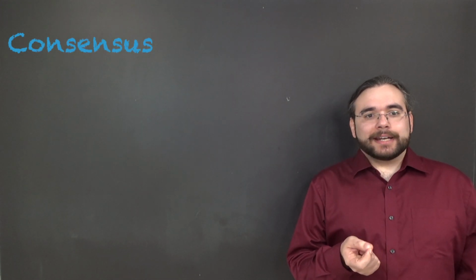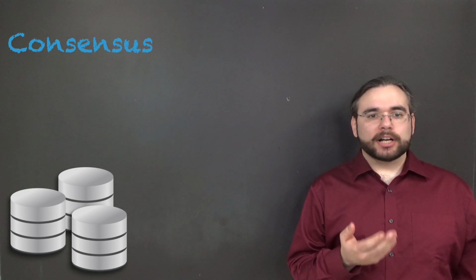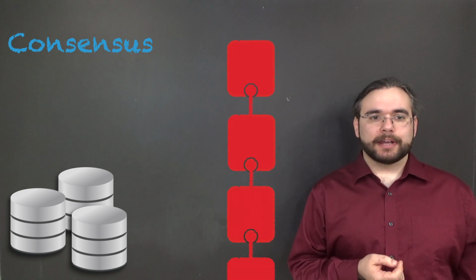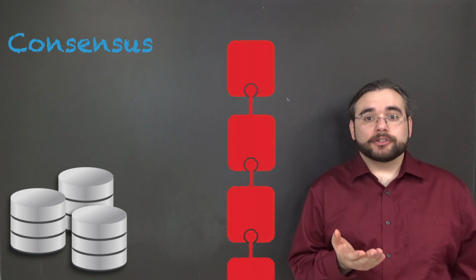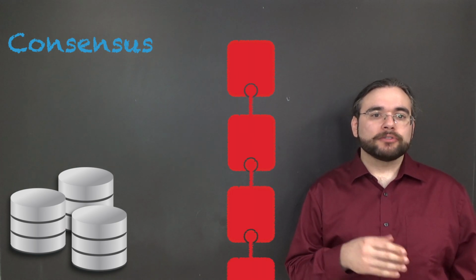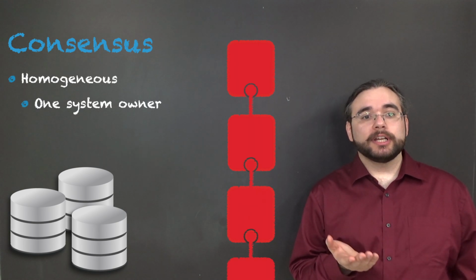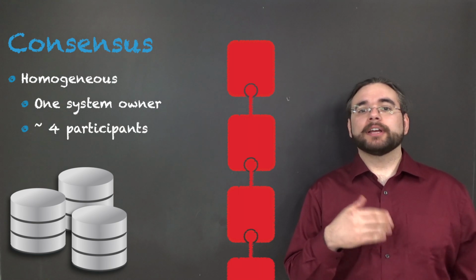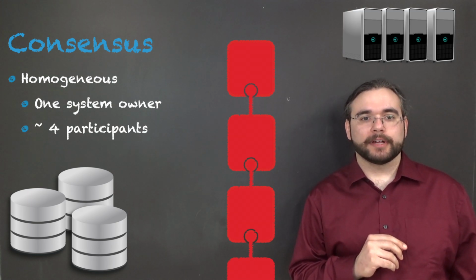Most of you know that consensus is a key part of maintaining a replicated database, blockchain, anything else with consistent state. A consensus protocol is the part that decides which transaction goes next. Traditional consensus algorithms are built for traditional scenarios, usually one system owner running a few machines, trying to tolerate one or a small number of independent failures.